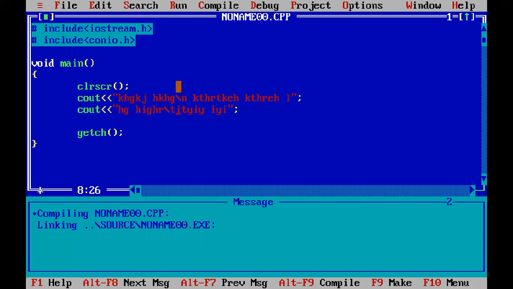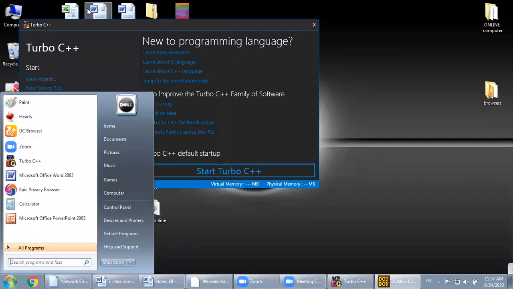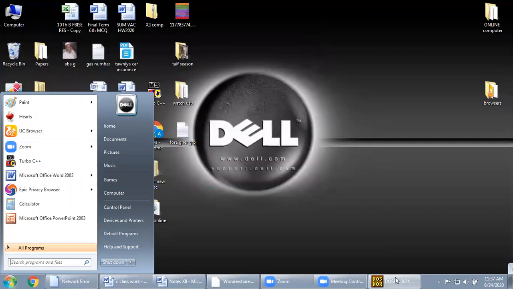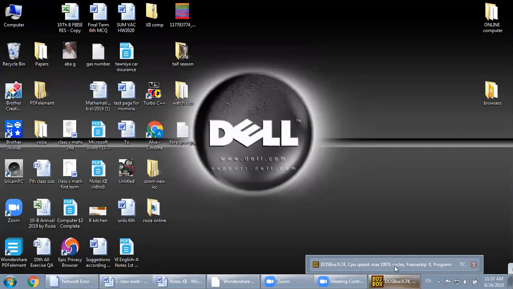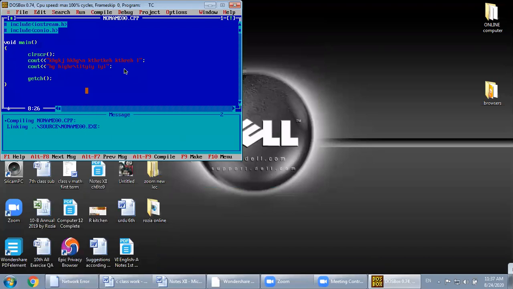So I will type this program again and I will show. Control enter.